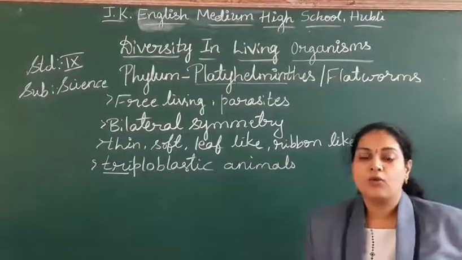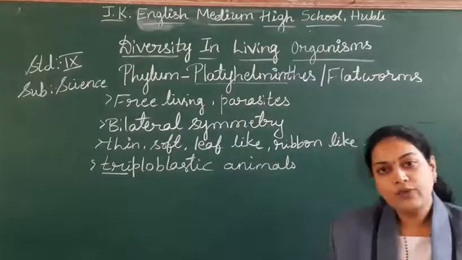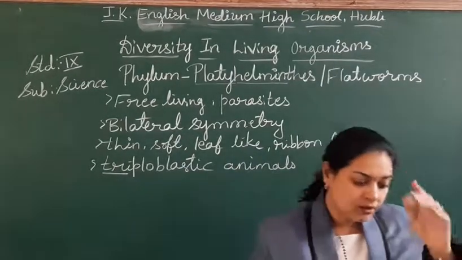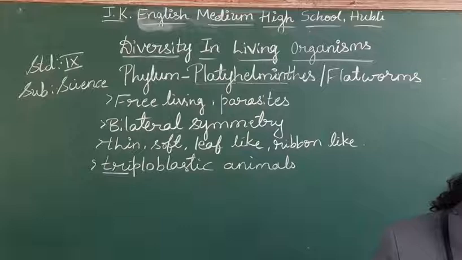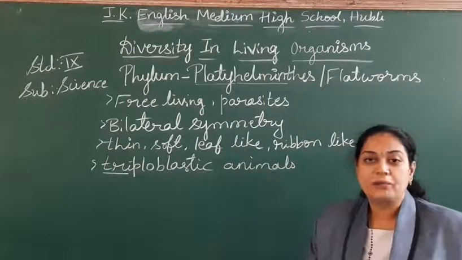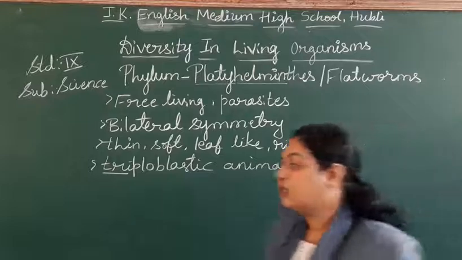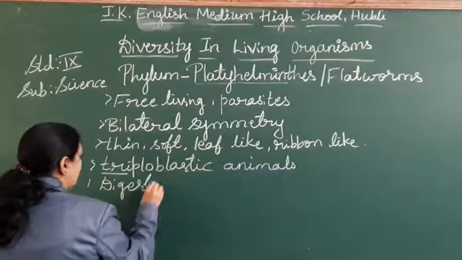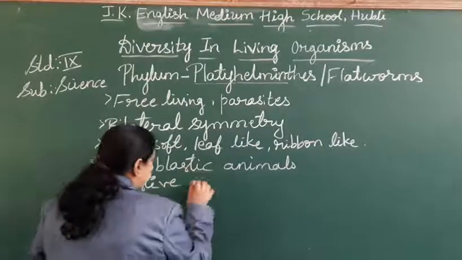So here it is triploblastic. Do you find the digestive system, students? No, not well developed digestive system is present. Only digestive cavity is present with the mouth. Hope you are taking down the points, students.